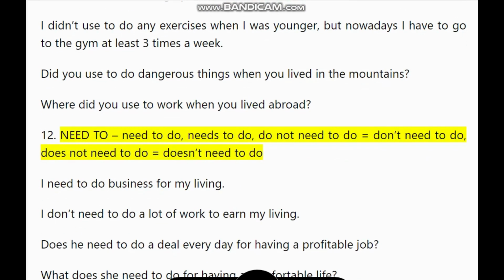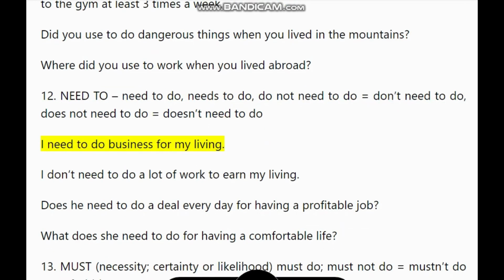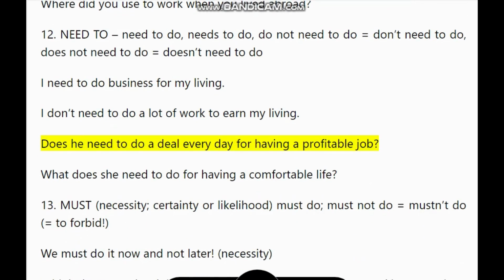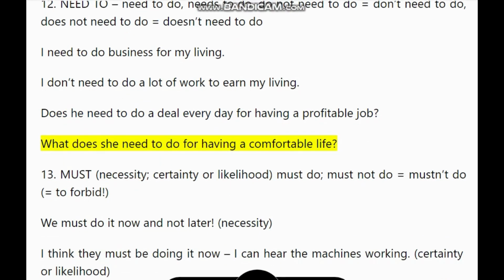12. Need to do, needs to do, not need to do equals don't need to do. Does not need to do equals doesn't need to do. I need to do business for my living. I don't need to do a lot of work to earn my living. Does he need to do a deal every day for having a profitable job? What does she need to do for having a comfortable life?